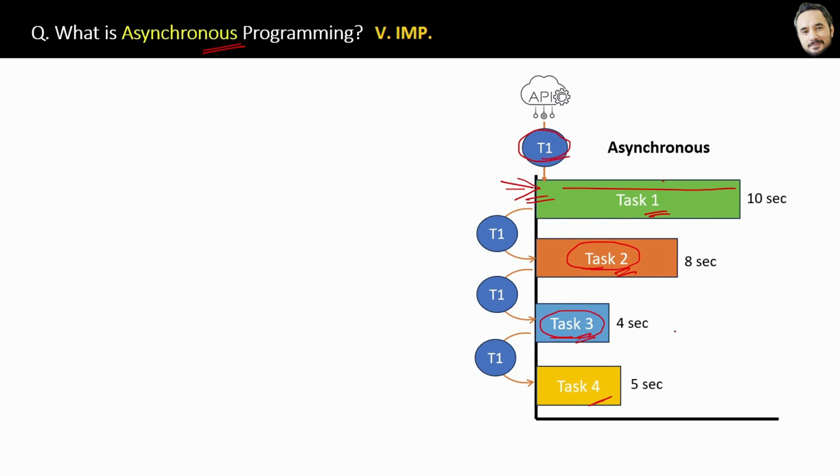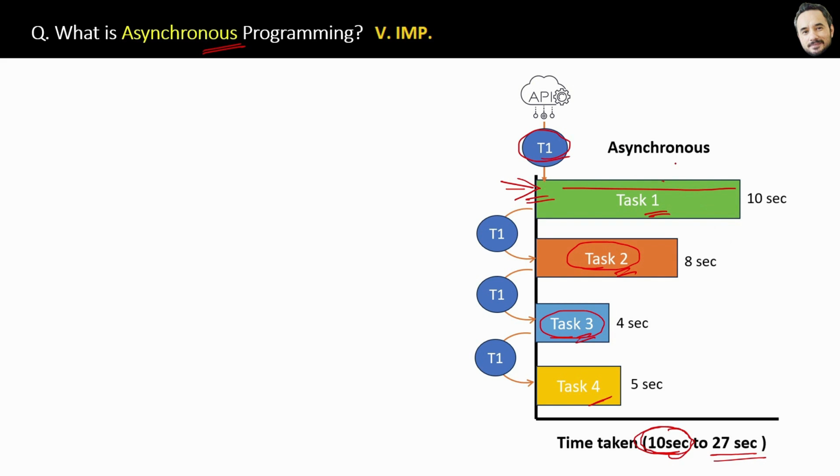And if you remember, in the synchronous way, the total time was 10 plus 8 plus 4 plus 5, right? 27 seconds total. But now the total time taken can be 10 seconds in the best case, but it can be something more. It depends on your hardware also. But in any case, it will be better than the synchronous operation. So we solved the first problem, the time and performance problem. Another problem was the blocking issue.